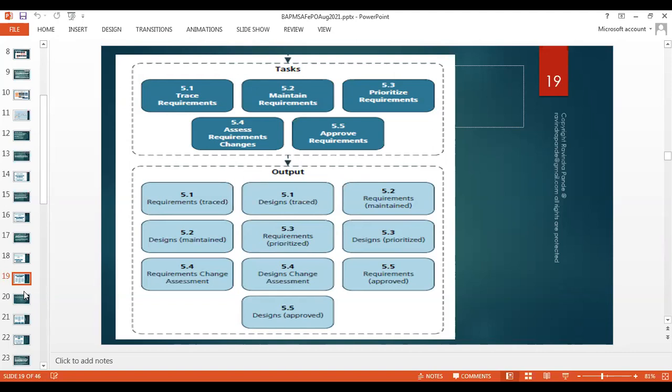So there are really mature tools available as of today. We're going to study Jira in our project management capsule. Okay, let's try to understand trace requirements, maintain requirements, prioritize the requirements, assess requirement changes, and approve the requirements.